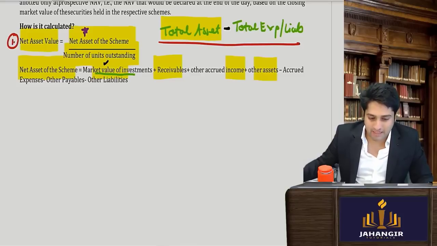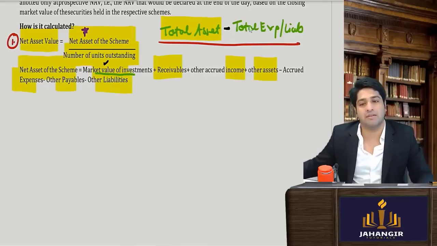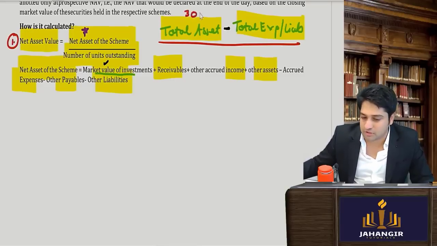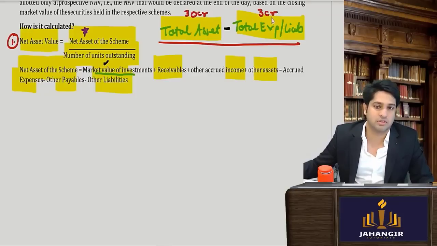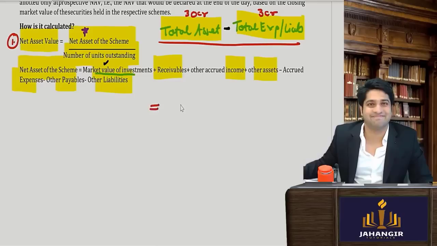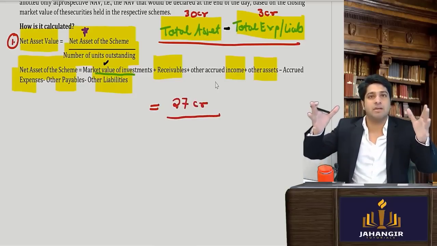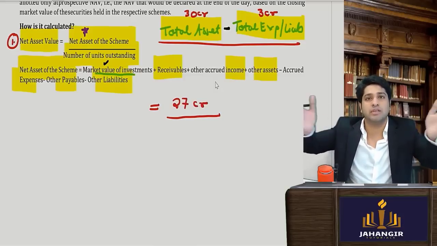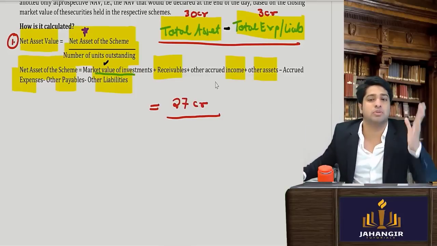So I will subtract the expenses, payables, other liabilities. All of that will be subtracted. After doing that, let's say they had investments of 30 crores, out of which they had outstanding expenses of 3 crores. So what is the net asset of the mutual fund? 27 crores. Now this 27 crores is available as net assets to all the unit holders. Everyone will get 27 crores collectively. So we have to see individually per person how much they get.